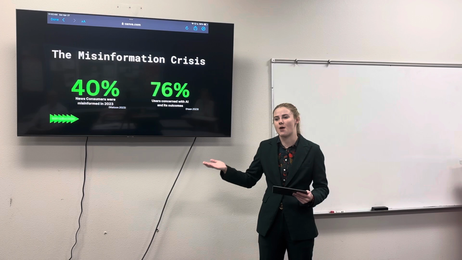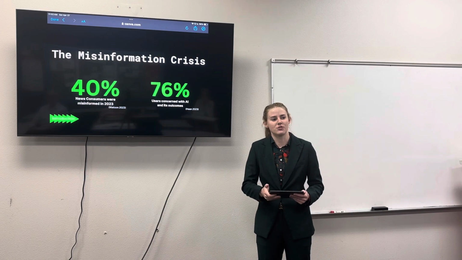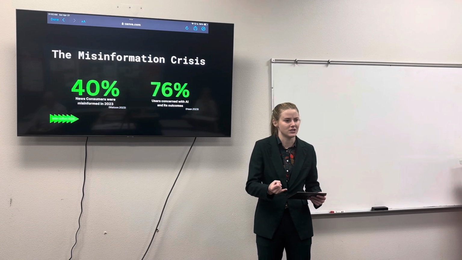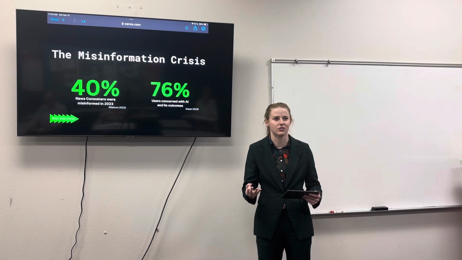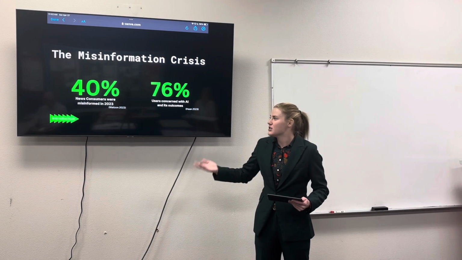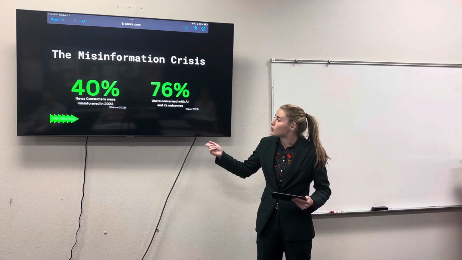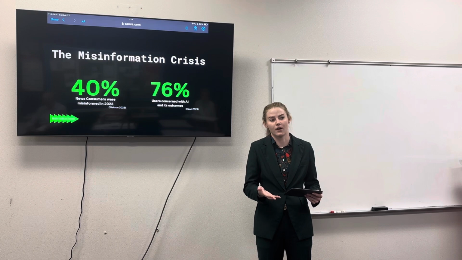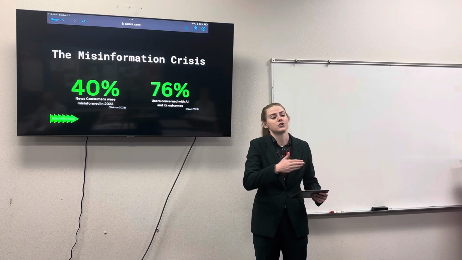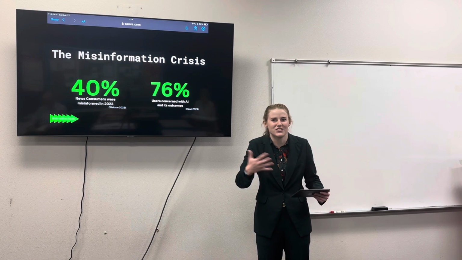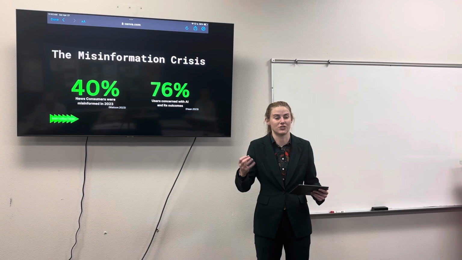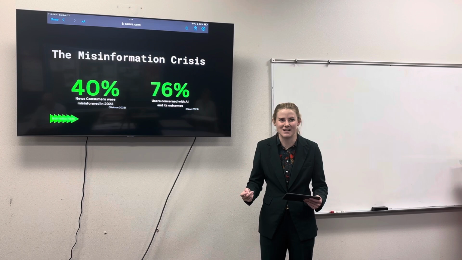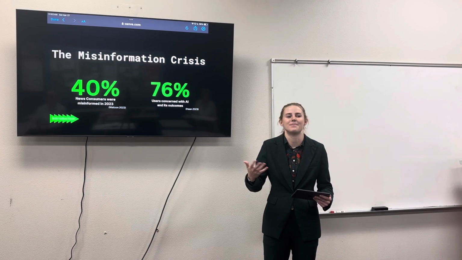According to the World Economic Forum in 2023, misinformation is the most important issue in our world today. This triumphs over economic issues, world wars, even nuclear war. Now, according to this, 40% of news consumers were misinformed in 2023. While 40% seems like a low number, it reflects how constantly people are reading the news, and that 40% derives from all of the news they've been reading throughout the year, which is a very high number and too high for what we need to be going up against today.